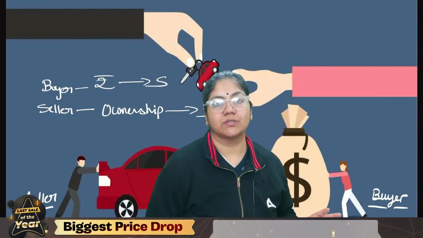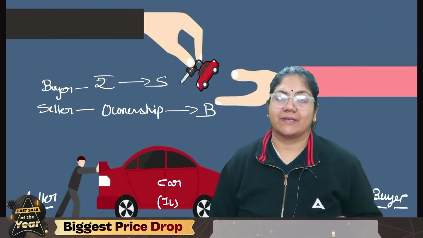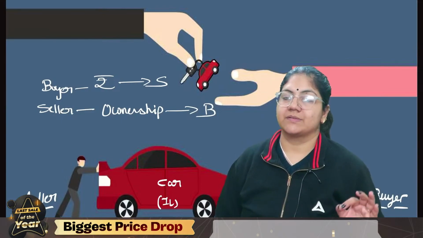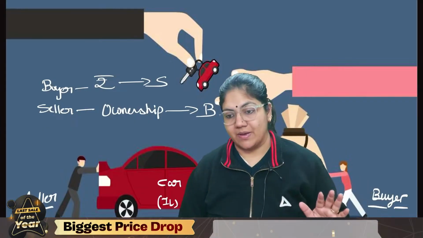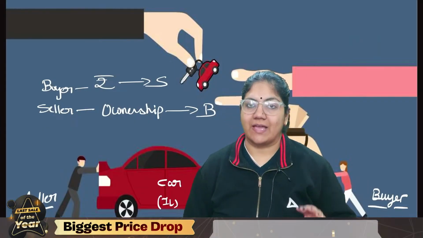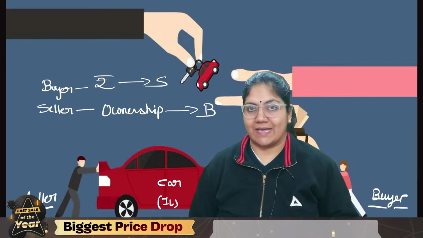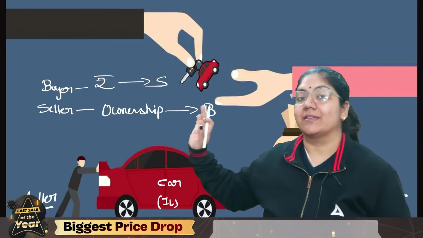So there are two words, ownership and possession. Ownership means the absolute right the seller is giving to the buyer, and in that case the buyer is giving the price. So the contract between the seller and the buyer is called the Sales of Goods Act, a very simple definition. In this act we have to deal with what is sale and what is agreement to sale.